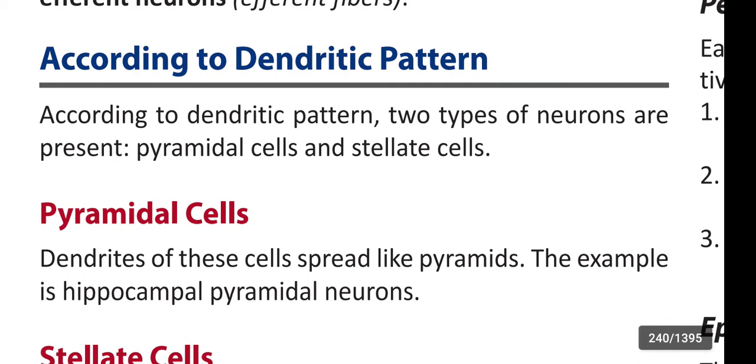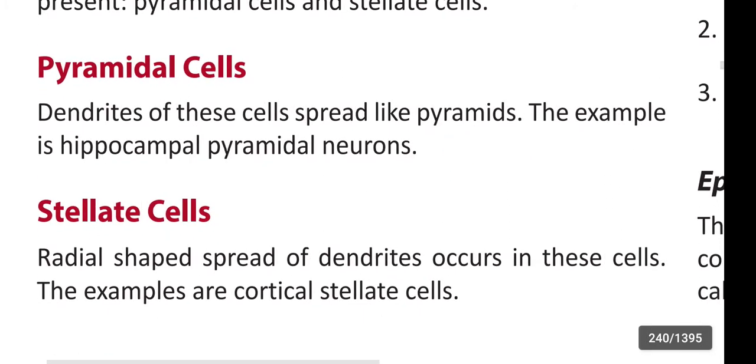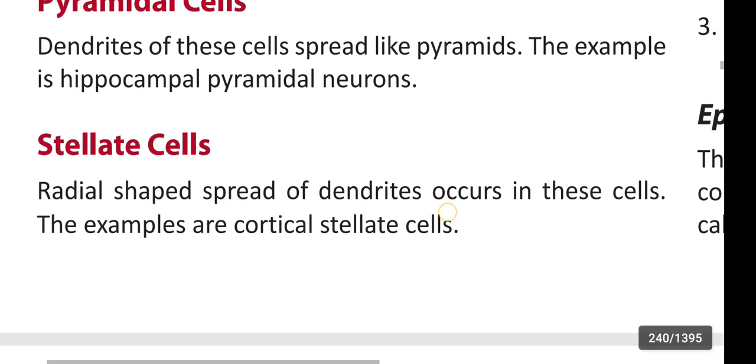According to the dendritic pattern, two types of neurons are present: pyramidal cells and satellite cells. First, pyramidal cells. Dendrites of these cells spread like pyramids. The example is hippocampal pyramidal neurons. And the next example is satellite cells.